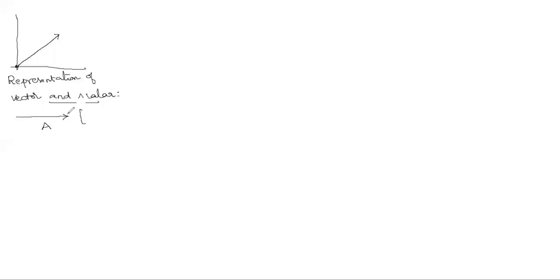This vector, which is represented with an arrow mark. Okay, what is that vector? A. That vector is represented in this manner. Keep in mind, this is A with the bar. If you write like this, then directly we say it is a vector.